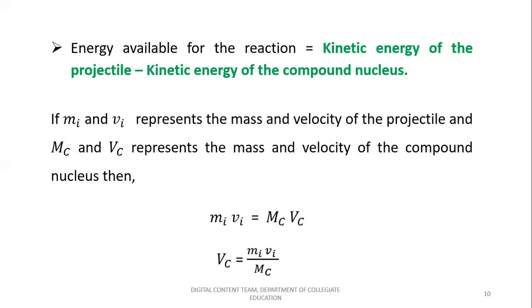Then we have, from the momentum equation, the product of mass into velocity of the incident particle, that is the projectile, should be equal to the product of the compound nucleus, that is the momentum of the product nucleus, which is equal to mass into velocity. So here MiVi equals McVc, such that Vc is equal to MiVi by Mc.